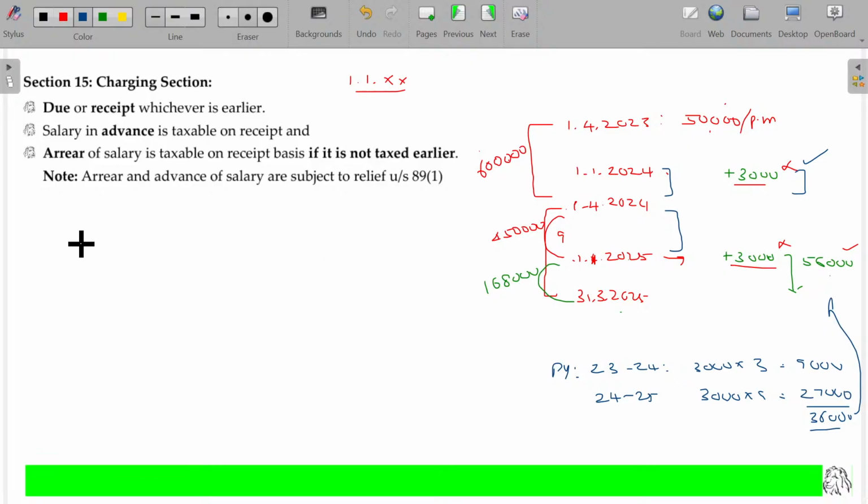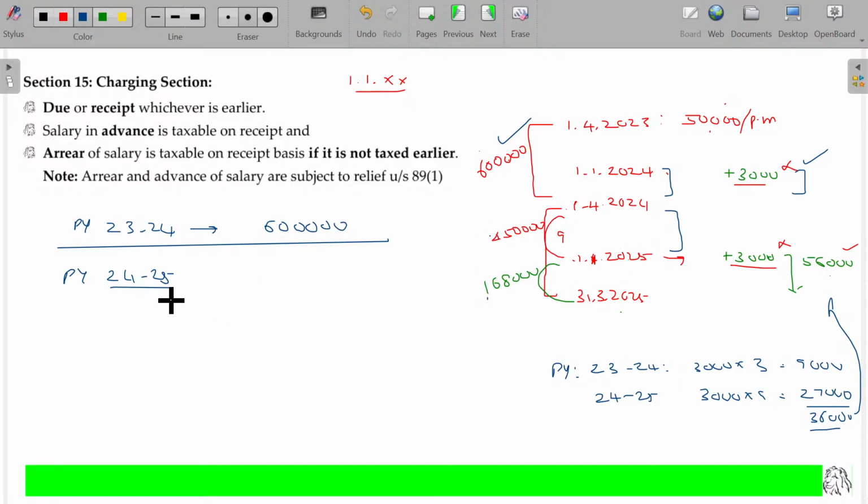Now find out the income for the previous year 23-24. As per your tax filing, you might have filed the tax based on the real amount you collected in the previous year, 23-24. And for the previous year 24-25, the amount you received being 4.5 lakhs plus 4.5 lakhs plus 1 lakh 68.